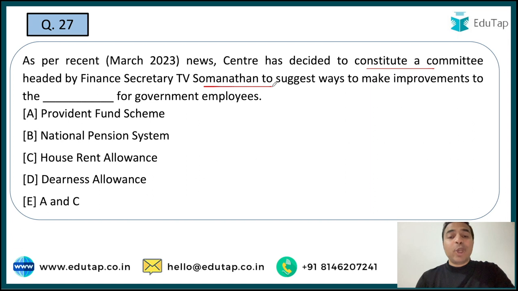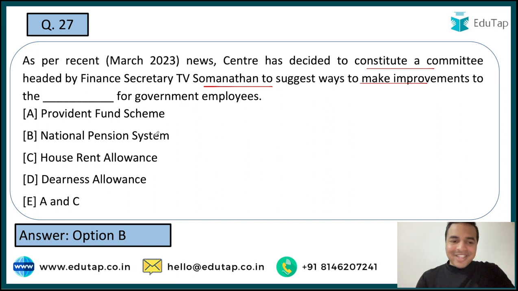Next question. So center has decided to constitute a committee headed by Finance Secretary TV Somanathan, and this particular committee has been launched to suggest ways to make improvements to the dash of गवर्नमेंट एम्प्लॉयज. तो यहाँ पर आपको बताना है कि इसमें से वो कौन सी स्कीम है, कौन सा वो बेसिकली एरिया है जहां पर ये improvements यहाँ पर सजेस्ट करने वाला है, which this particular committee which will be headed by the finance secretary, that is TV Somanathan. So here guys, the right answer to this question is option B, that is National Pension System.